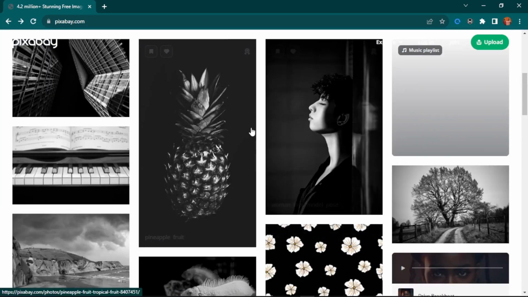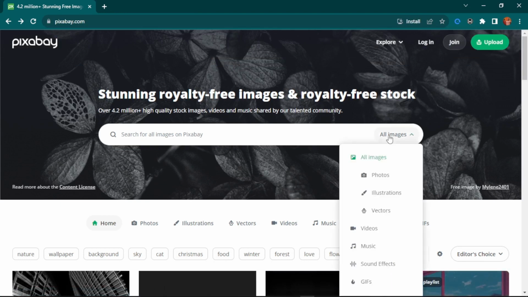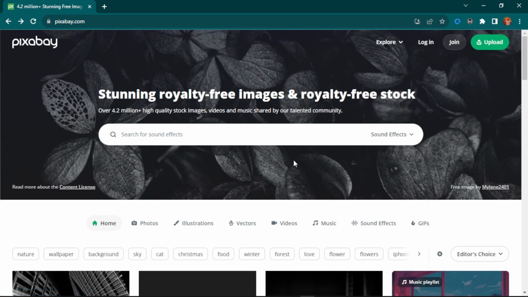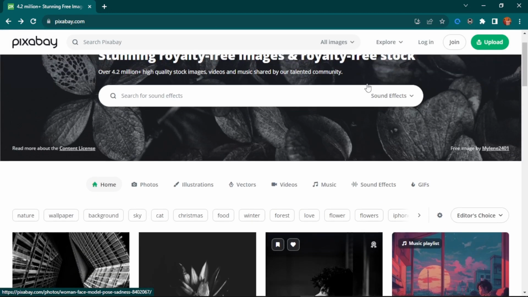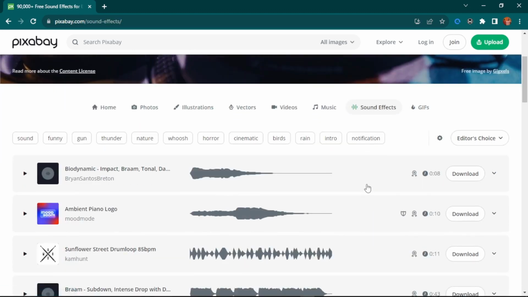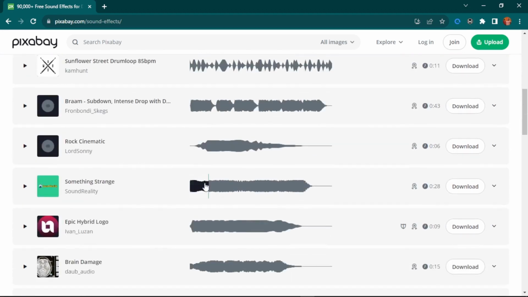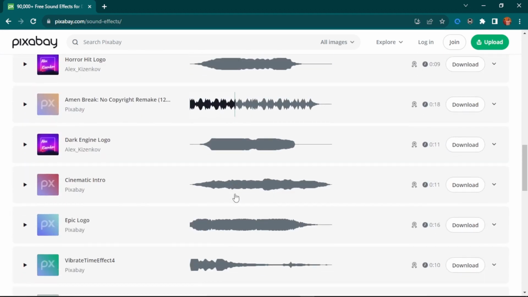Over here as well, if you want to search any sort of image, all you simply have to do is come over here. From all images, you can choose photos, illustrations, vector files. You can come over to music, videos, sound effects, and you can simply download anything at all you want for 100% free without paying. That's simply how this platform works. And the benefit here is that you don't have to put in a sound effect if it's not necessary. You can simply download your sound effect and then use it in your videos.